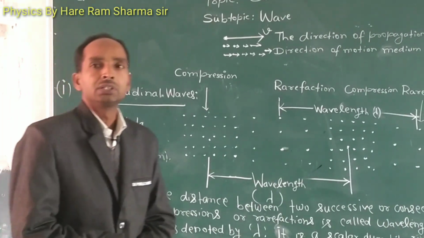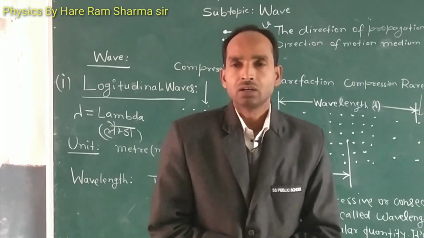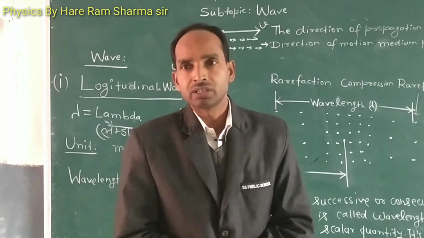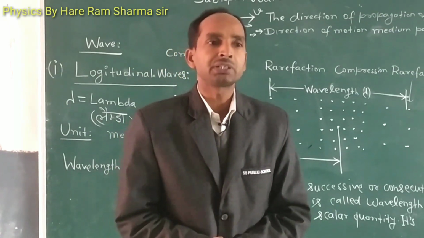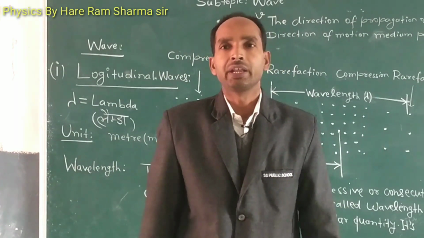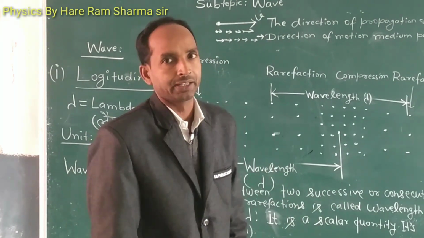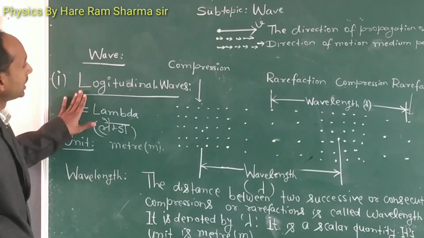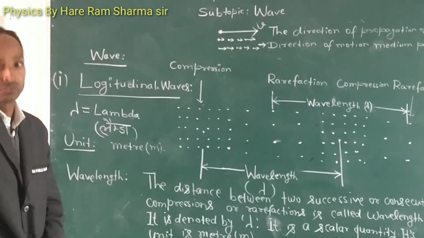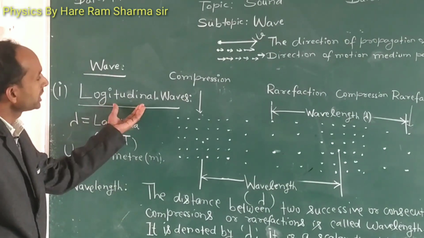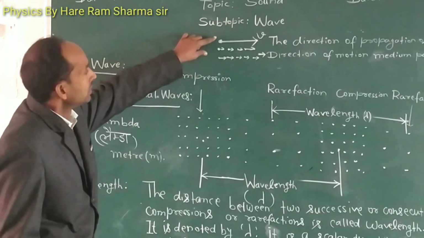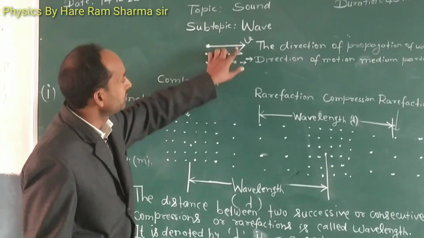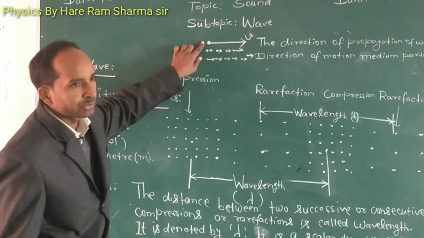In a wave, medium particles move back and forth and also transfer their energy to the neighboring molecules or particles. There are two types of waves, longitudinal waves and transverse waves. In longitudinal waves, the particles move along the direction of the propagation of sound.